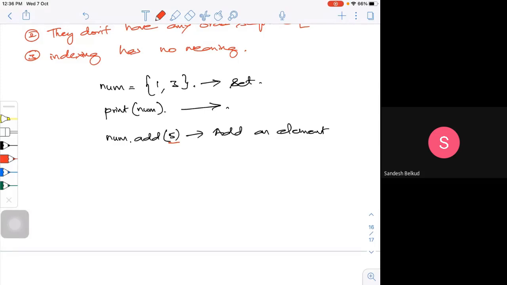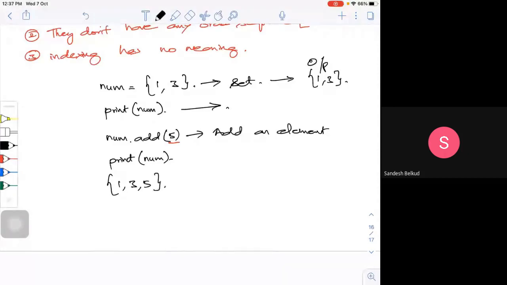So I tell num dot add 5. Now if I print num after adding, what will the output be? For the first case, the output was 1, 3. Now for the second case, I'm going to get 1, 3, 5.